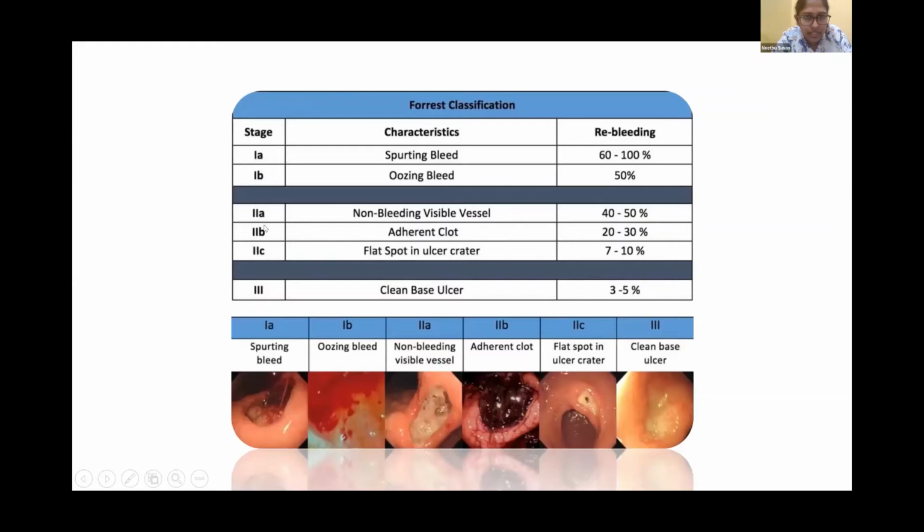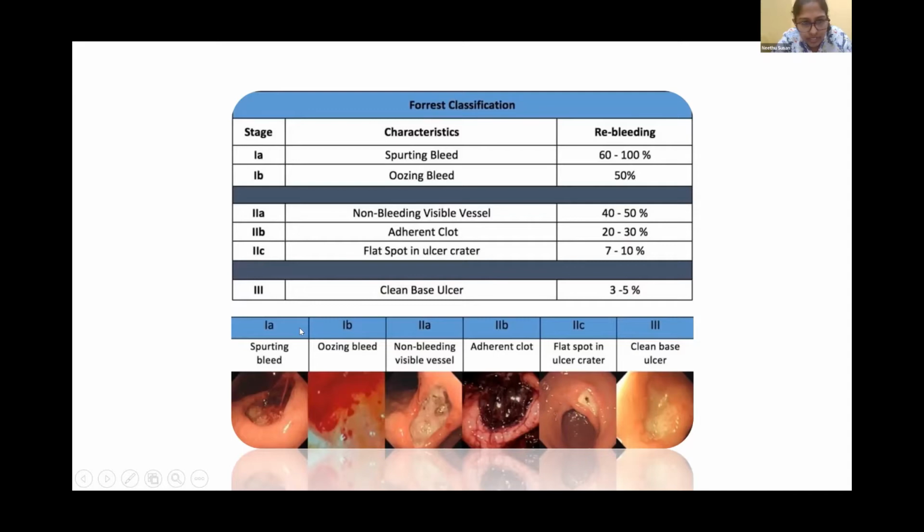So stage 1 is there, stage 2 is there, and stage 3 is there. We can start from stage 3. In stage 3, there is no bleeding as such. The ulcer base is clean. So we can see a clean base ulcer here in stage 3. Coming to stage 2, it is divided into stage 2A, 2B, and 2C. In stage 2C, we can see only a flat spot in the ulcer crater. Coming to stage 2B, we can see adherent clots. In stage 2A, there is non-bleeding, but the vessel is visible here.